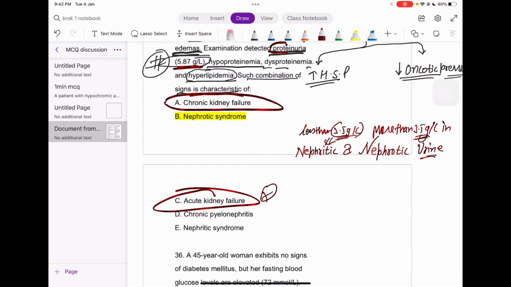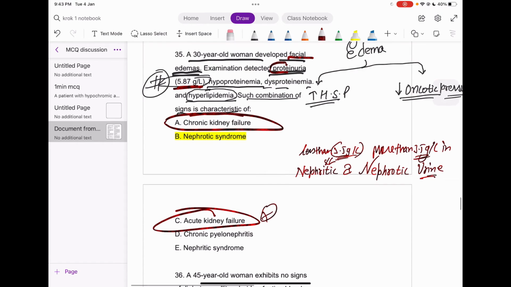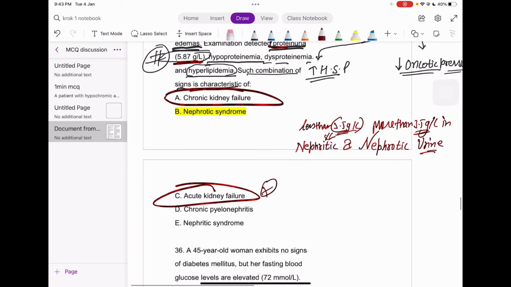See guys, what can be a case of acute kidney failure? Just think about it, okay? Maybe some drugs can be present, maybe some radiation zone or something, but there is no history about that. We don't have enough history to conclude acute kidney failure. Chronic pyelonephritis? Well, no, if that is the case, there must be some WBC casts present inside the urine, right?